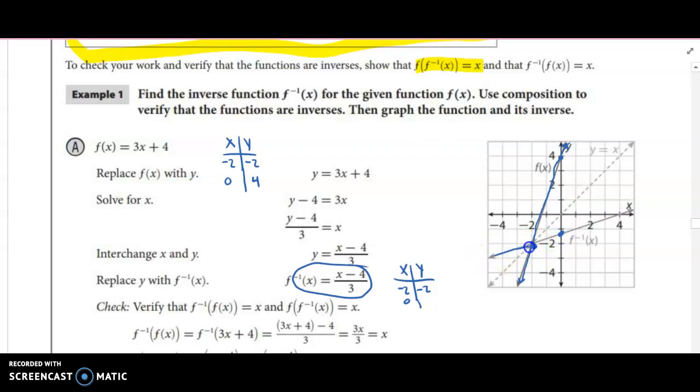And then connect, right? And notice the functions are a reflection of each other across the line y equals x. So if we folded this at the line y equals x, the lines would land on top of each other.